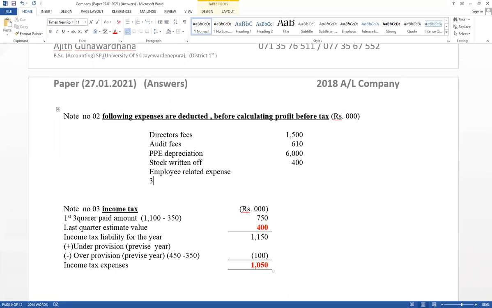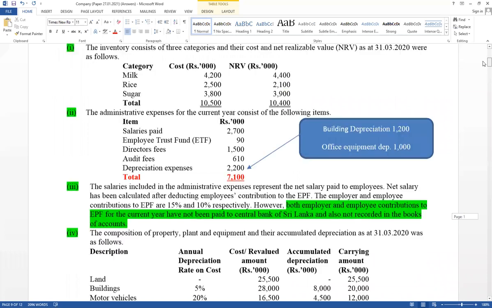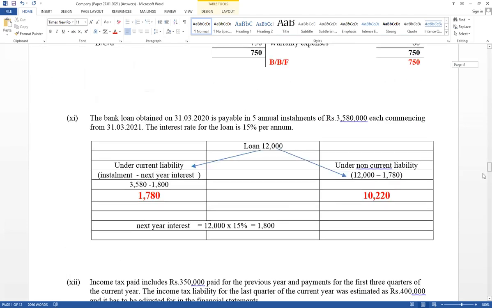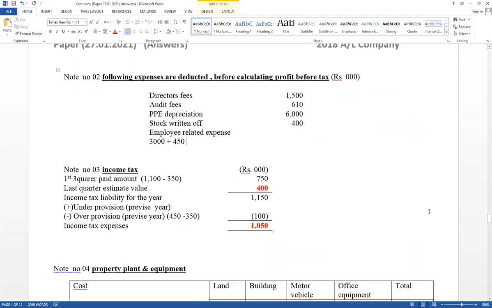As employee related expense, 3000 gross salary as well as EPF contribution of employee 750 and ETF contribution of employer is given. ETF contribution of employer, it has available additional second one 90,000. Expense should be disclosed note number 2. Employee related expense, therefore plus 90. This is salary, gross salary should be considered as well as contribution of employer for EPF and ETF. Those are called employee related expense.